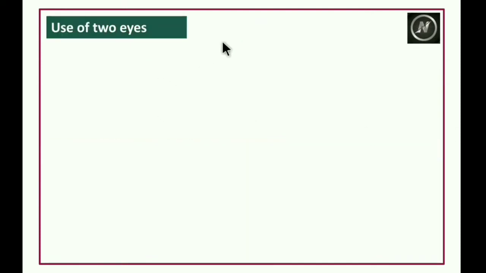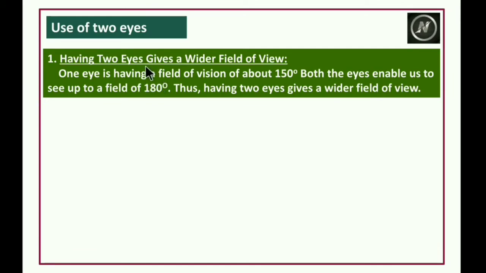Uses of two eyes. Having two eyes gives a wider field of view. One eye has a field of vision of about 150 degrees. That means if you close one eye and use only a single eye, you can see only about 150 degrees.